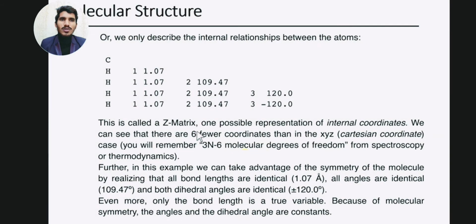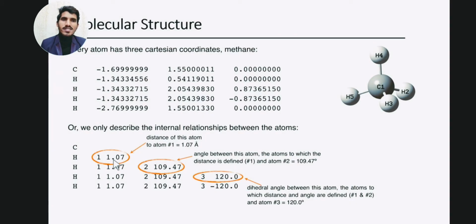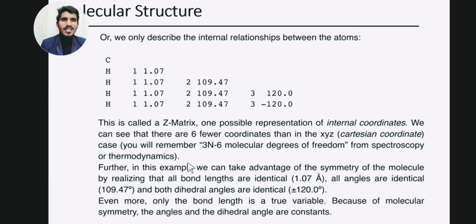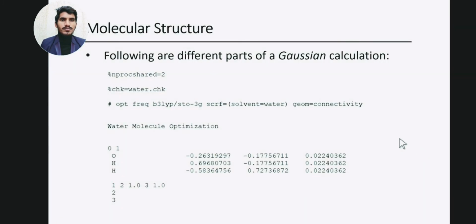Okay, so moving back. This line represents the distance of the atom, this line represents the angle between the atoms, and this line represents the dihedral angle. So this is a form of representing the Z matrix. The next thing we have here is the same Z matrix representation of the methane molecule.